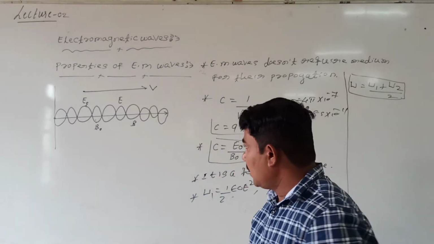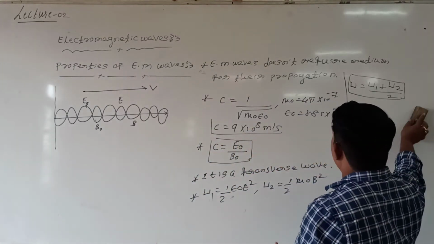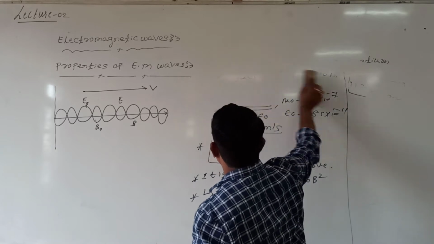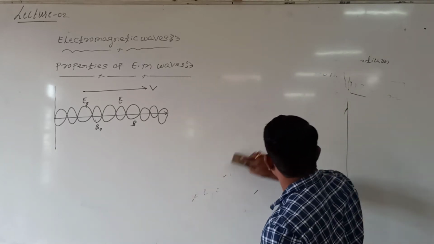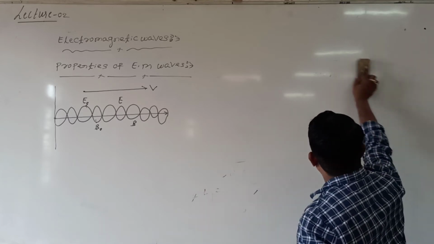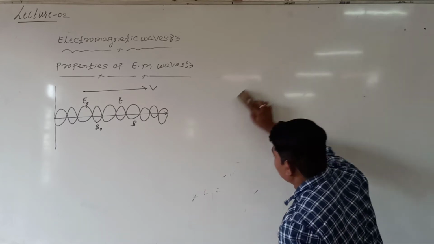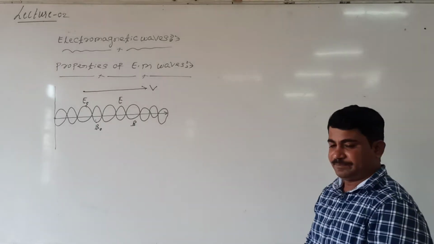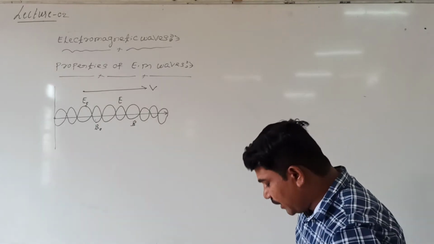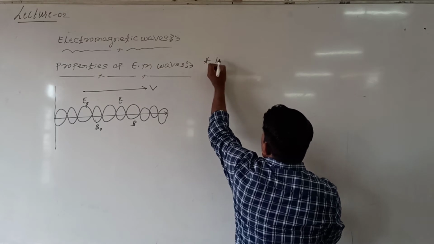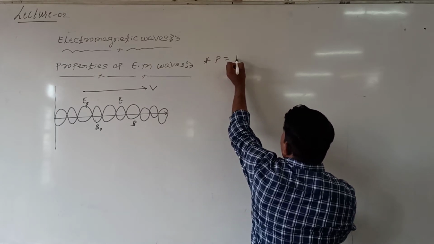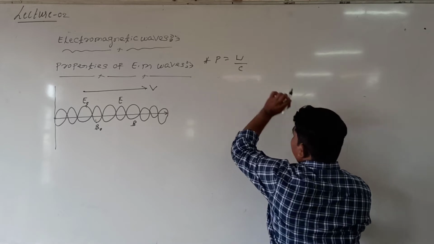Let us see one more property of electromagnetic waves. When an electromagnetic wave travels from one point to another point, it carries momentum. How to define momentum? Momentum of an electromagnetic wave is equal to energy divided by speed.